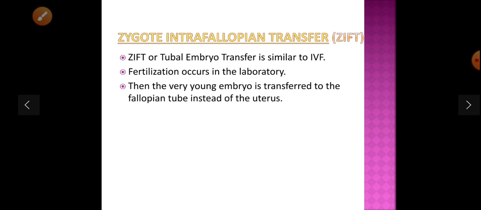Zygote intrafallopian transfer, or tubal embryo transfer, is similar to IVF. Fertilization occurs in the laboratory. Then the very young embryo is transferred to the fallopian tube instead of the uterus. It means that instead of transferring to the uterus, it is transferred to the fallopian tube.